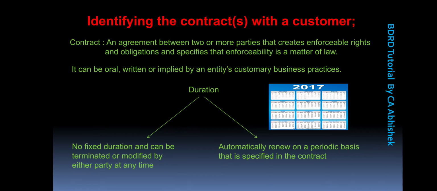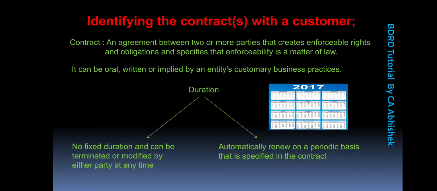At the end of the 1st year, where the repair and maintenance services are executed, the second year contract for repair and maintenance of the car automatically falls due, and we can say that the contract automatically renews on a periodic basis, which is specified in the agreement between the buyer and the seller of the car.